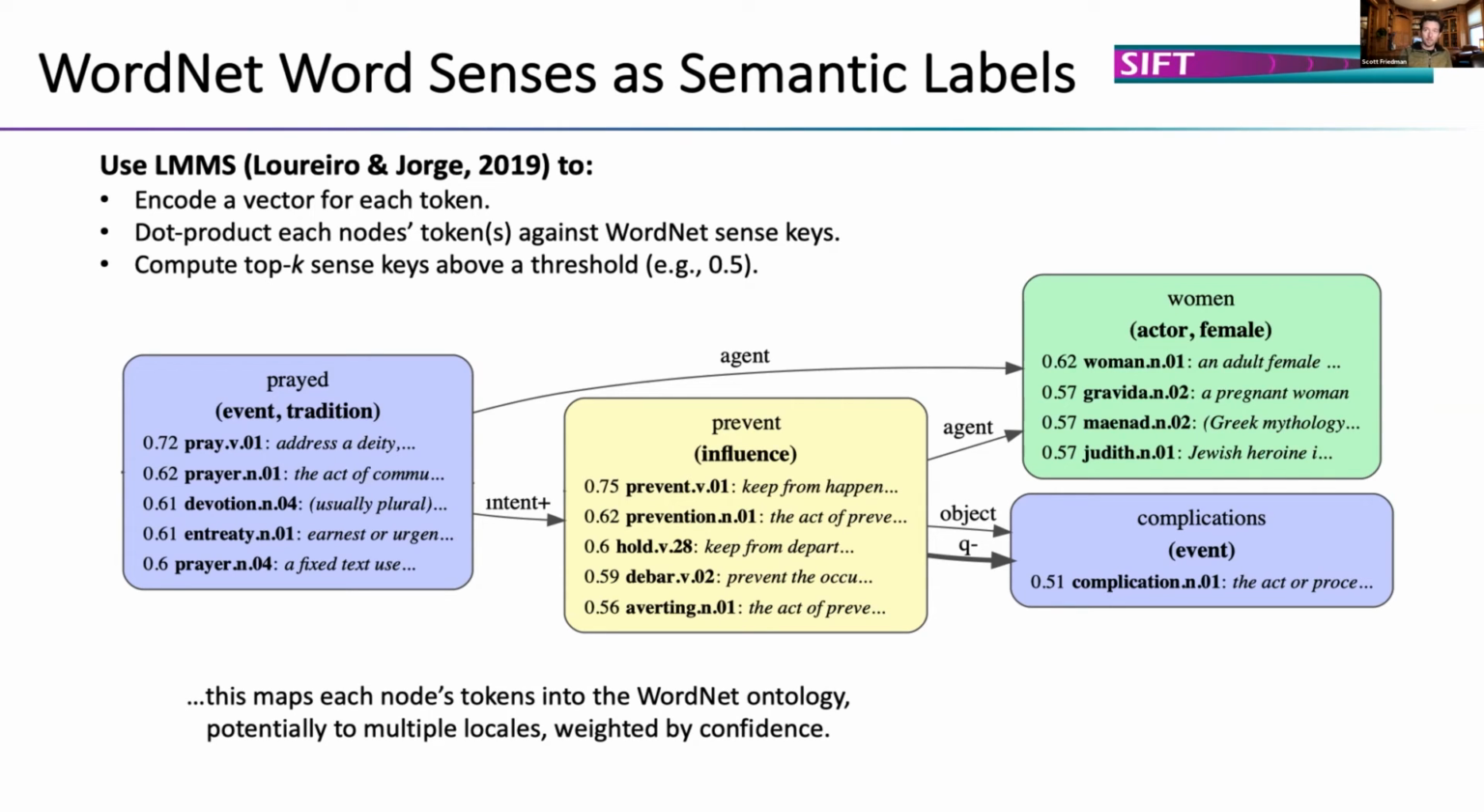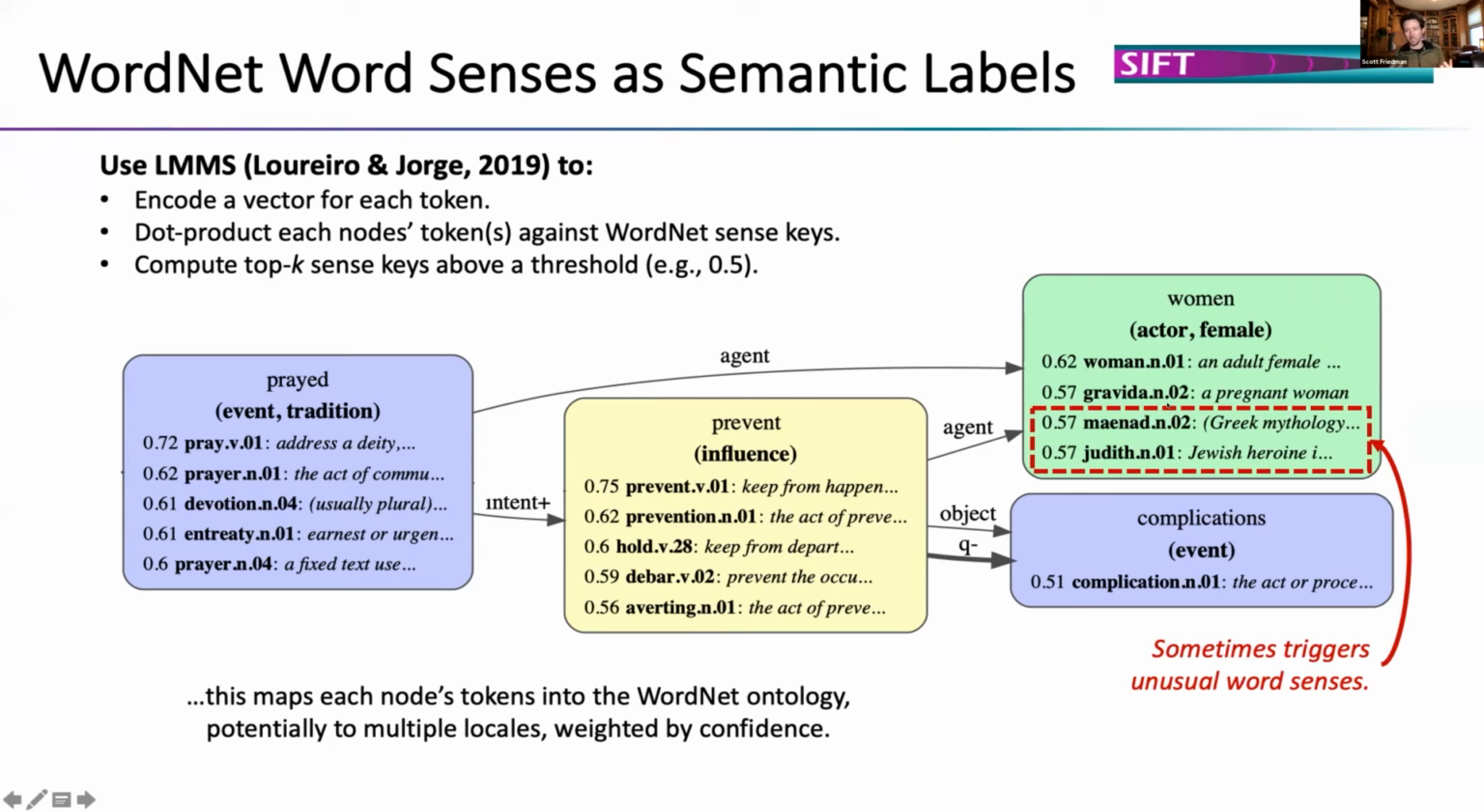Instead of thinking of the most confident word sense as the one true sense, we really consider this a distributed locale over the entire WordNet synsets. Unfortunately, this also triggers unusual word senses. So today I learned that Maenad is actually a female follower of Bacchus, which is definitely not relevant here. So WordNet has some really odd corners, and we think we can subdue some of these by doing frequency-based weighting over these word senses as well, but that's future work.